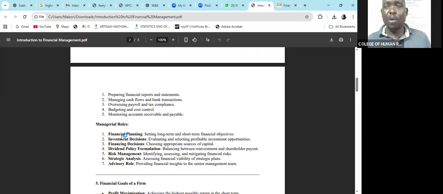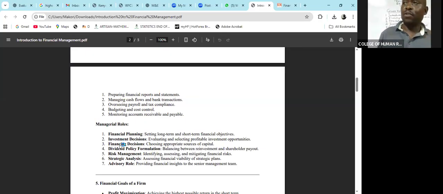Not everybody can undertake that. Then the issues to do with investment decisions, evaluating different investment options, calculating the NPV, IRR, ARR, payback period. Not everybody can do that. It is only a finance manager who is skilled in that particular area.